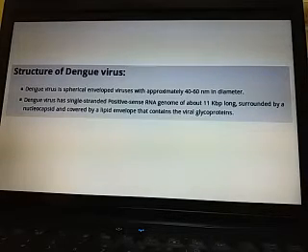Okay, structure of the dengue virus. It is a spherical enveloped virus, approximately 40 to 60 nanometers in diameter. Dengue virus has single-stranded positive-sense RNA, and the nucleocapsid is covered by a lipid envelope.